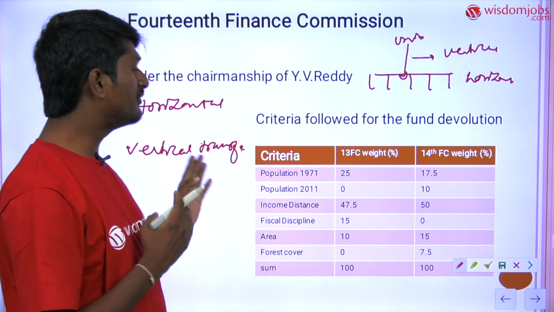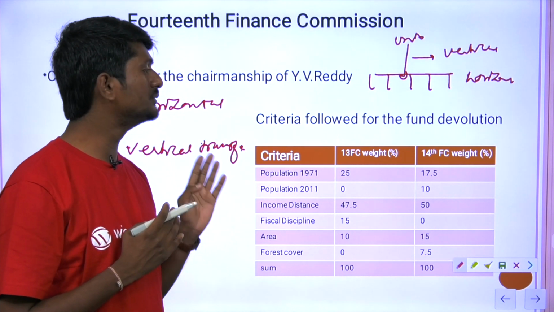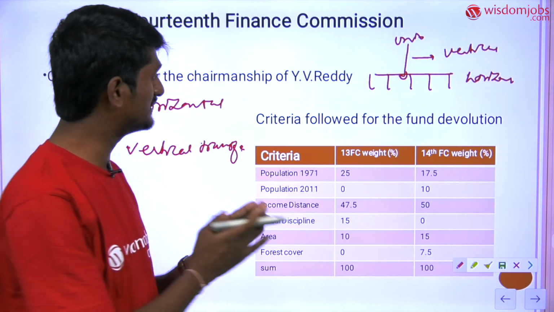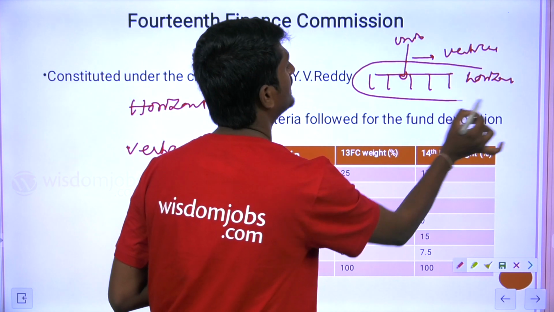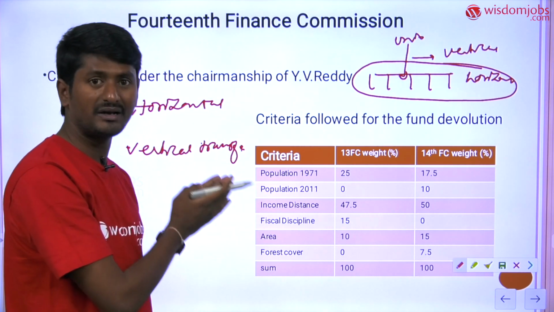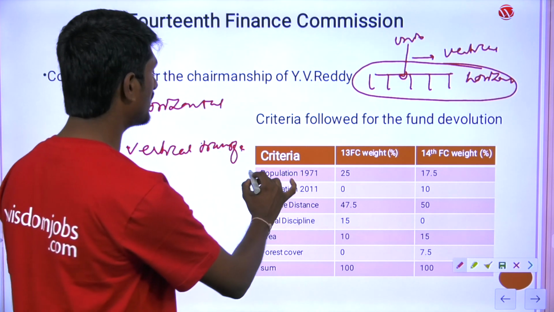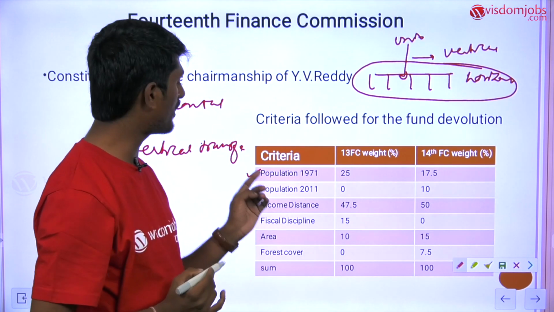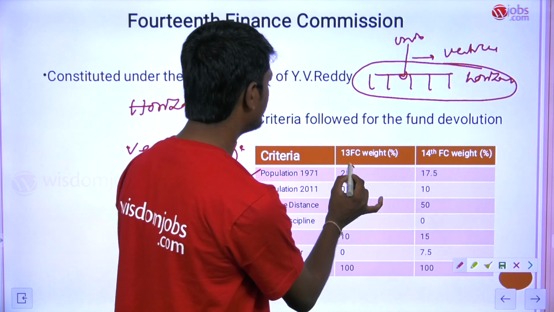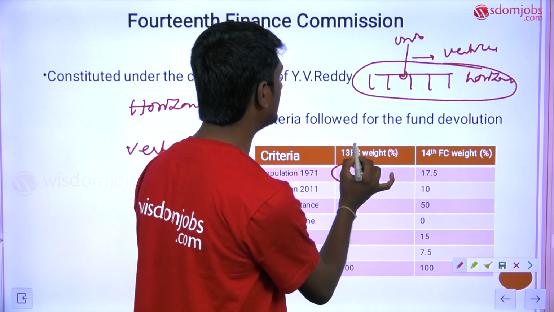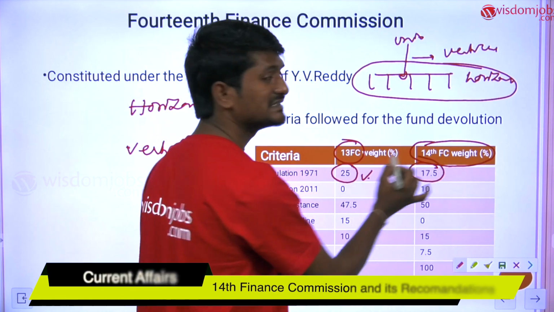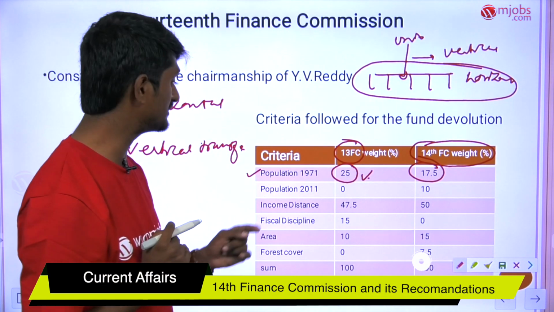If we see the criteria followed by the 14th Finance Commission to distribute the resources among the states, this is about the horizontal transfer. So these are the actual parameters and criteria. It has taken into consideration the population of 1971, and it was given a weight of 25% in the 13th Finance Commission, whereas in the 14th Finance Commission the weightage was 17.5%.